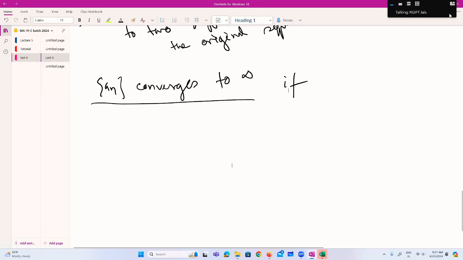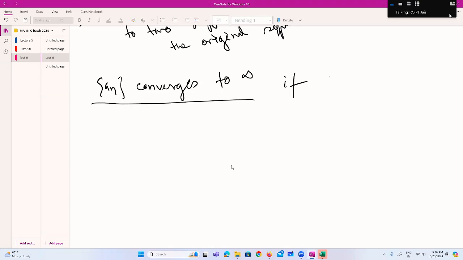A basic example of a divergent sequence, the easiest one, is n, the sequence of natural numbers. Just n, 2n, 3n will all go to infinity.